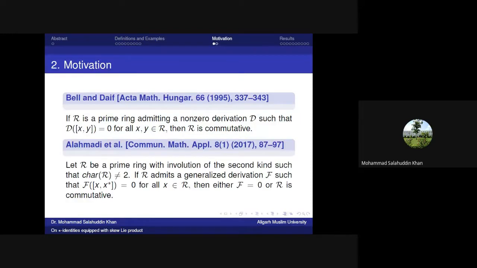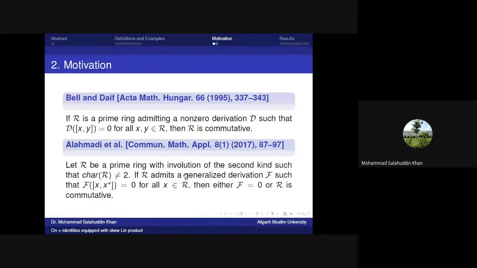In 1995, Bell and Daves proved that if R is a prime ring admitting a non-zero derivation D such that D of the Lie product of x, y equals 0 for all x, y belonging to R, then R is commutative. Further, in 2017, Al-Ahmadi et al. proved the same result in the setting of a prime ring with involution, where the derivation is replaced by a generalized derivation.